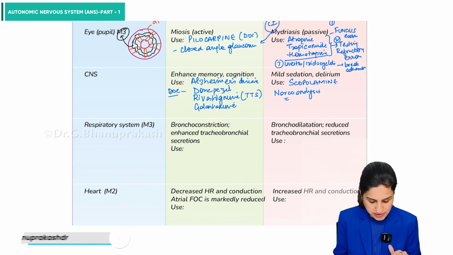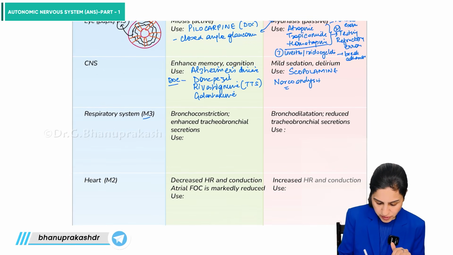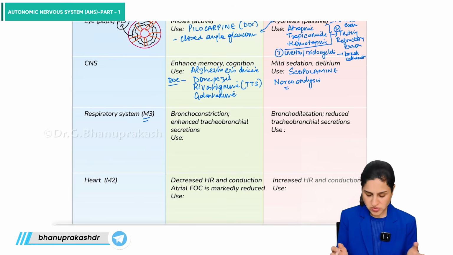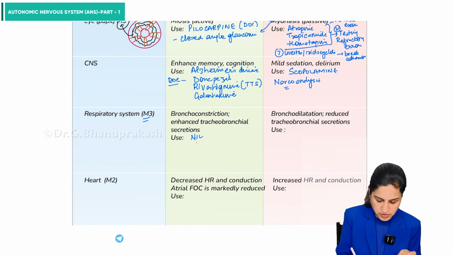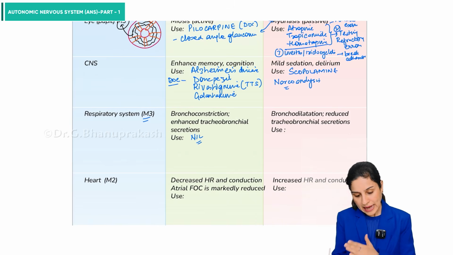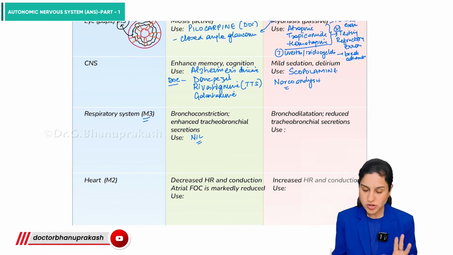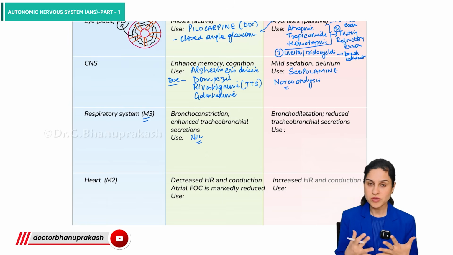Then respiratory system, M3 receptor is a predominant receptor here, and stimulation of this M3 receptor causes bronchoconstriction and enhancement of the secretions. So we don't have a use in this case. While on the other hand, the parasympatholytic effect is bronchodilation and reduced tracheobronchial secretion. So here we use them.